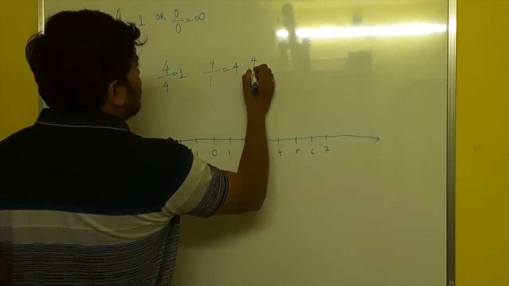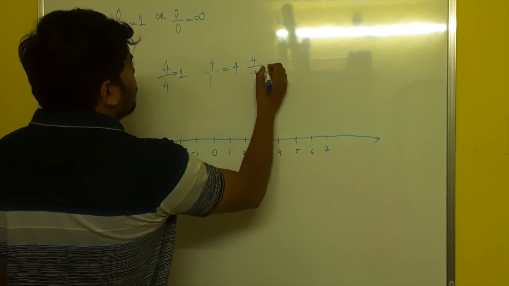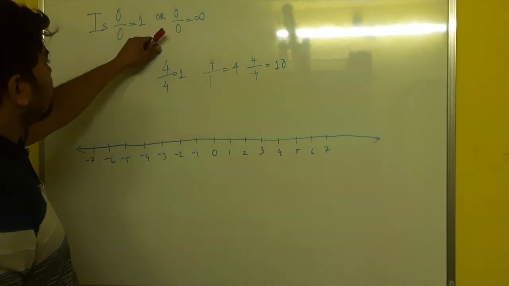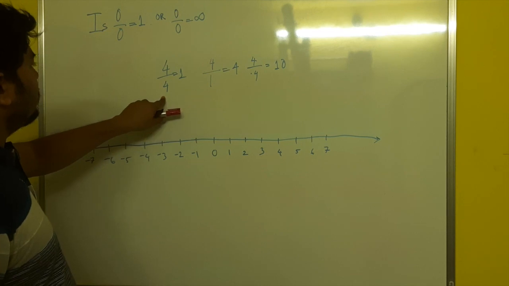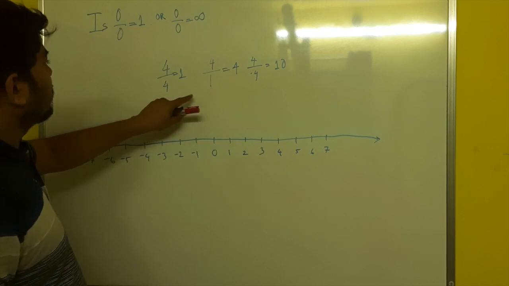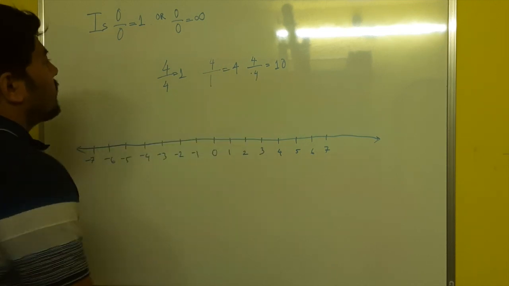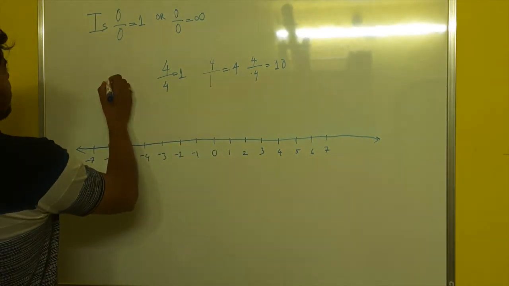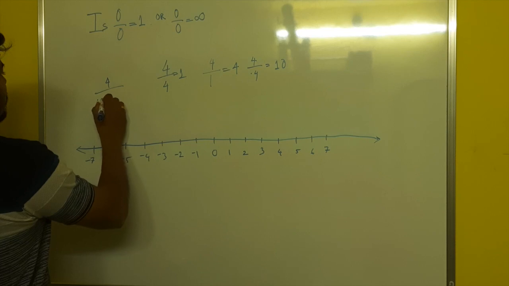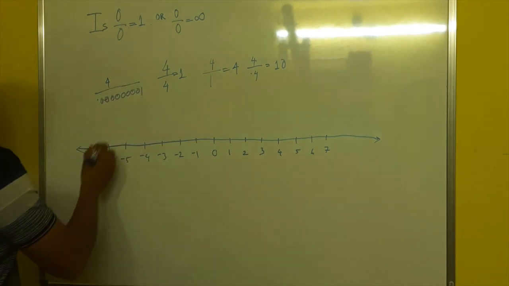Now, let's divide 4 by 0.4. You get 10. So if you see the lower part, as you are decreasing it, we are getting bigger and bigger value, 1, 4, 10. Similarly, let's say we have a number 4. We divide it by something even smaller, so what we will get?